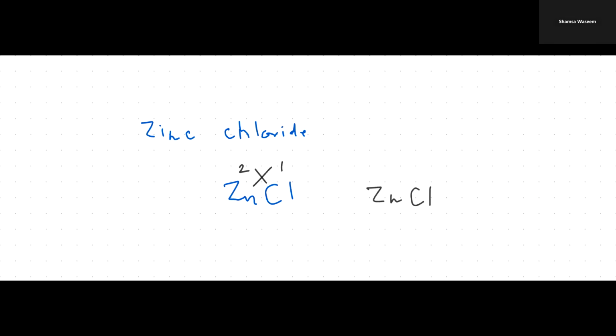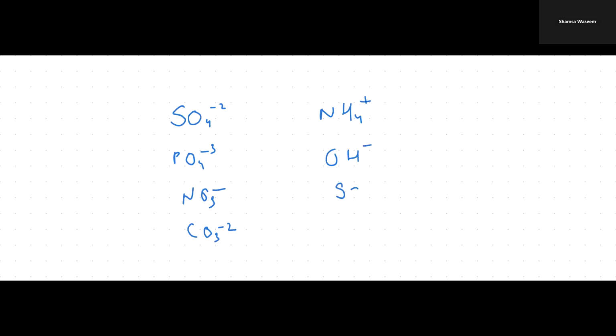Now there is one more thing, which is polyatomic ions. For that, you need to learn about 7 polyatomic ions. That is, sulfate is SO4 minus 2, phosphate is PO4 minus 3, nitrate is NO3 minus, right? Carbonate is CO3 minus 2, ammonium is NH4 plus, and hydroxide is OH minus. Okay. And there is one more ion, that is sulfite, SO3 minus 2. This is sulfate and this is sulfite. Okay. Now, you need to memorize these polyatomic ions, and then with that, how are you going to write the formula?